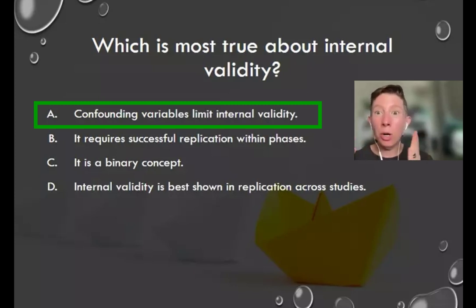So it's like a tornado warning. It is like there is a cell that can make a tornado, or there's already a tornado on the ground. And in that way, confounding variables are like, it's very likely to have caused it, or we know for sure that it did. Confounding variables definitely limit internal validity because they make it way less likely. If it's confounding, it's already happened, or it's very likely to have happened, which means that whatever change is caused, we can't be sure that it's our independent variable.